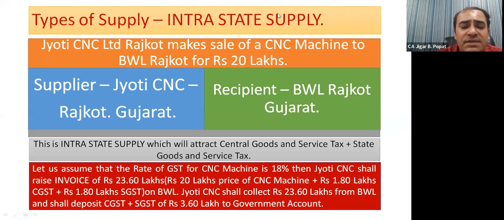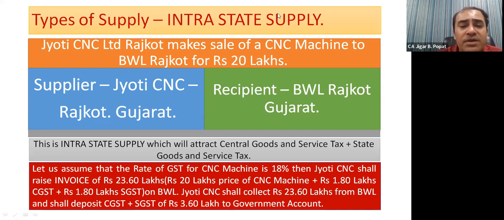Then Jyoti CNC shall raise invoice like this. See, 20 lakhs is the price of machine plus 9% CGST. So it comes to 1.8 lakhs CGST plus 9% SGST. So it comes to 1.8 lakhs SGST on Balaji Wafers. So Jyoti CNC shall collect total 23.6 lakhs from Balaji Wafers and it shall deposit CGST and SGST of 3.6 lakhs to the government account.